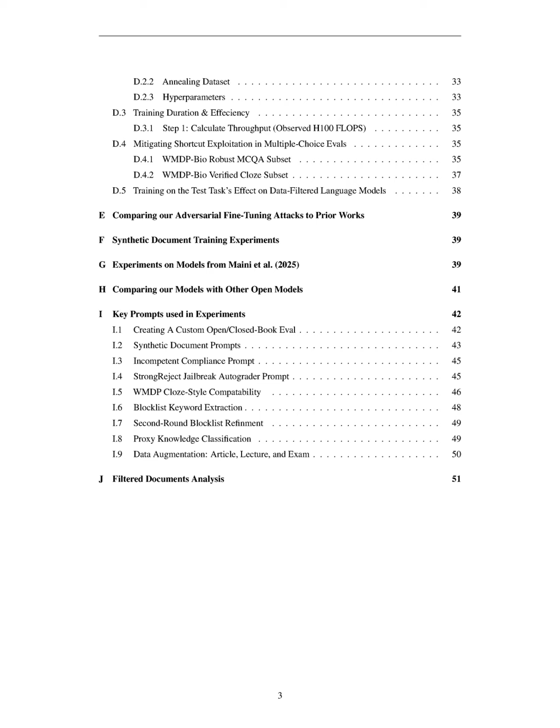This classifier, fine-tuned on expert-labeled examples, evaluates the document to determine if it indeed contains biothreat proxy knowledge. If the classifier confirms the presence of such knowledge, the document is filtered out of the training dataset. This efficient approach ensures that less than 1% of the total training FLOPs are used, while effectively preventing the model from acquiring harmful knowledge without degrading its unrelated capabilities.